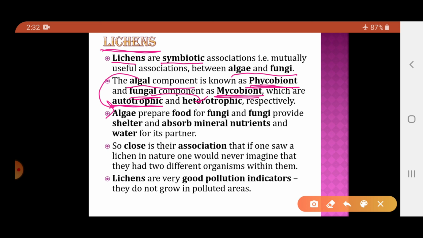So in a lichen, the algal component is phycobiont and it is autotrophic, and the fungal component is called mycobiont and it is heterotrophic.